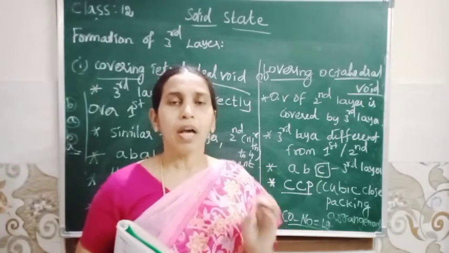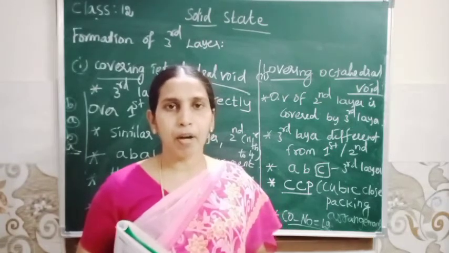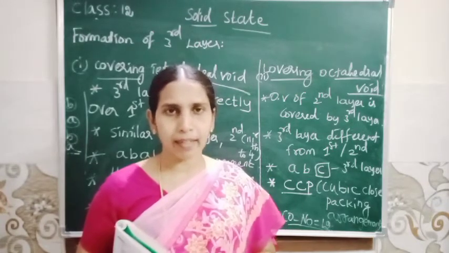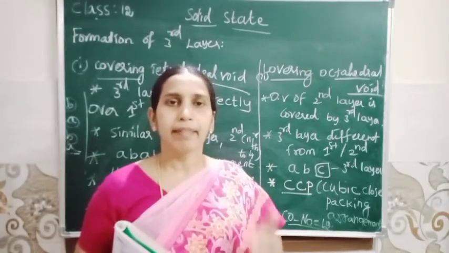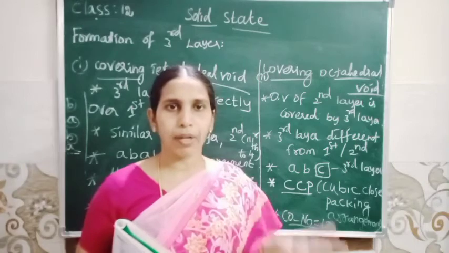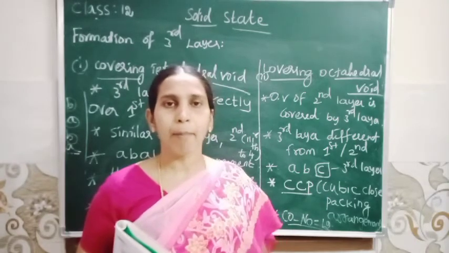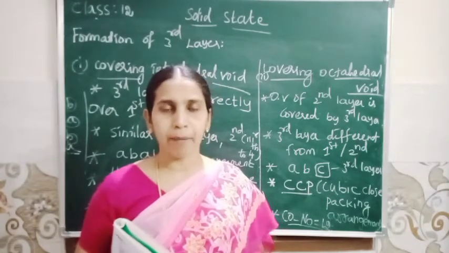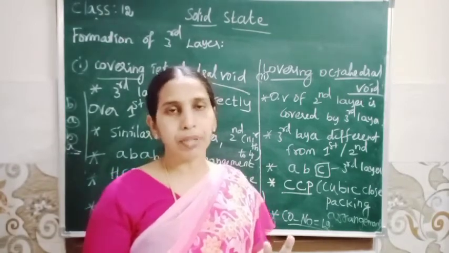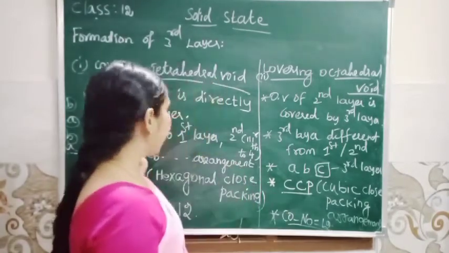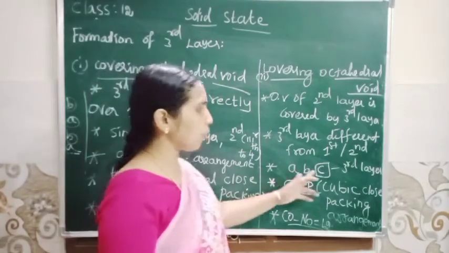Okay. So the number of voids depends upon the number of close packed spheres. If n is the number of close packed spheres, then number of tetrahedral voids equal to 2n. Then number of octahedral voids equal to n. Next, formation of third layer. Okay, third layer, 2 types of arrangement. One is ABA type arrangement, another one is ABC.